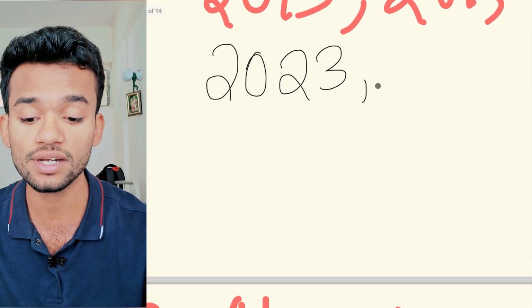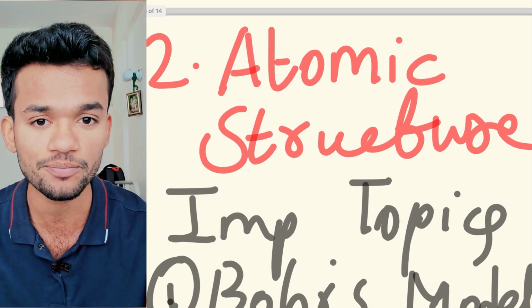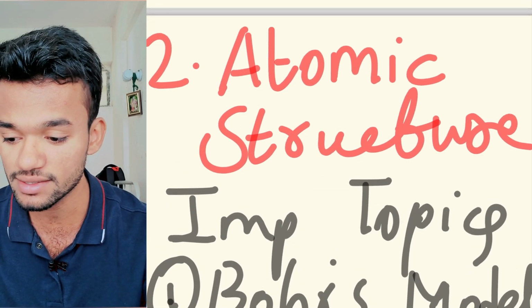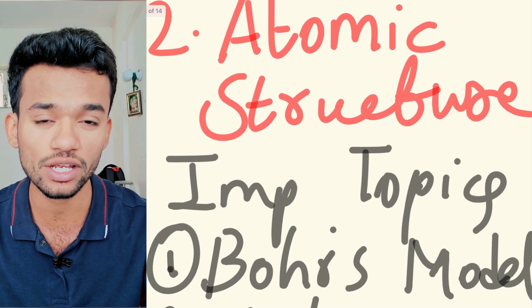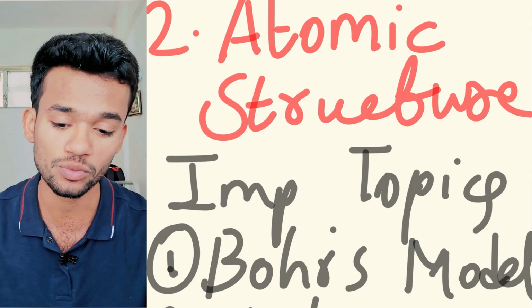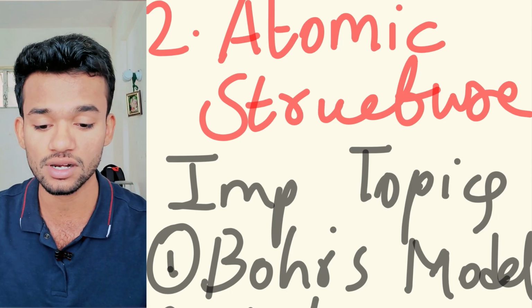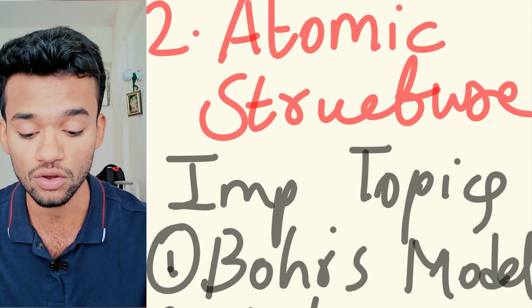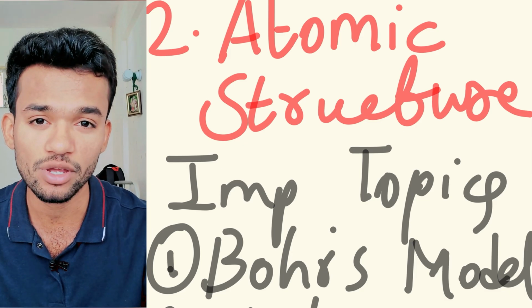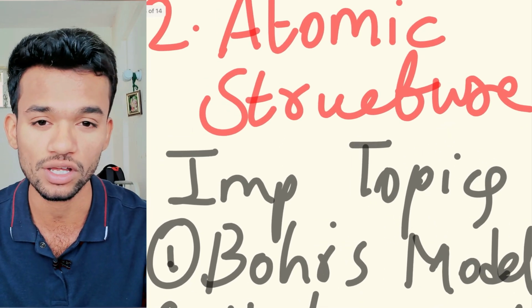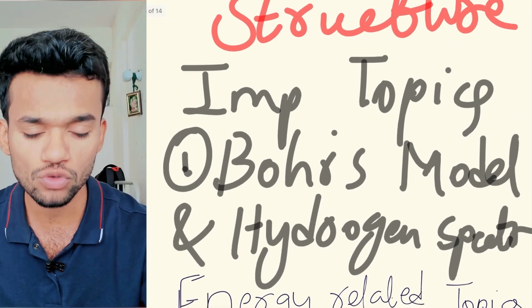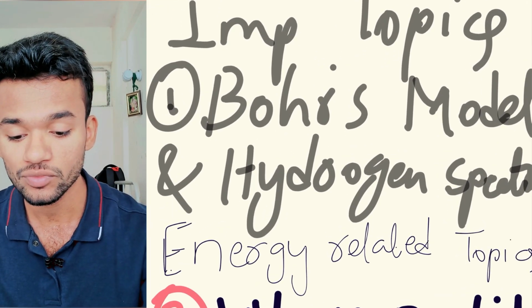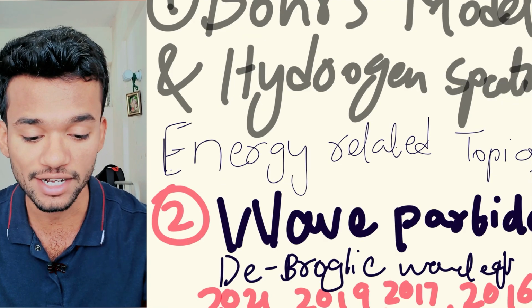Coming to the next chapter, atomic structure. This is one of the most basic lessons, majorly formula based in chemistry. Atomic structure plays a very important role because there are a lot of formulas, for example of ionization energy and Bohr's model. First comes Bohr's model and the hydrogen spectrum. We should be thorough with energy related topics, and even wave particles and de Broglie wavelength.